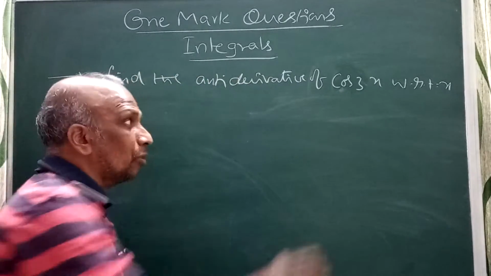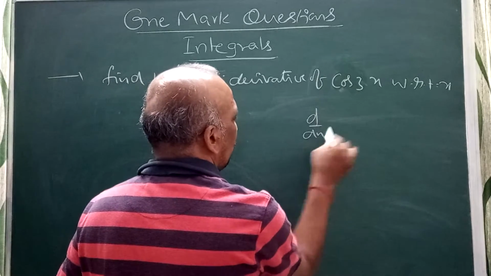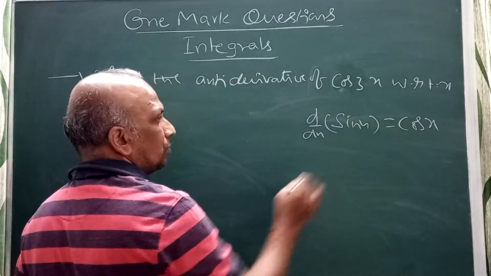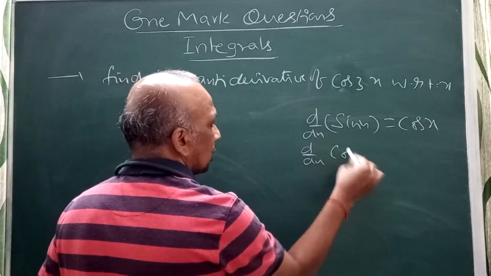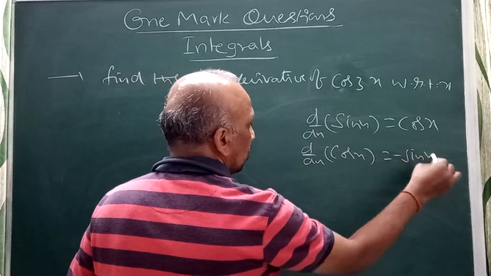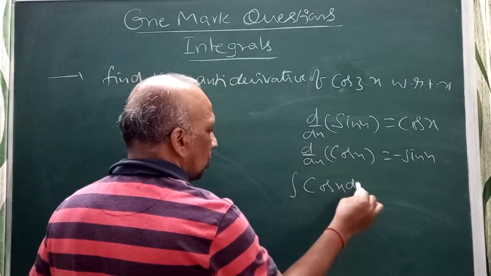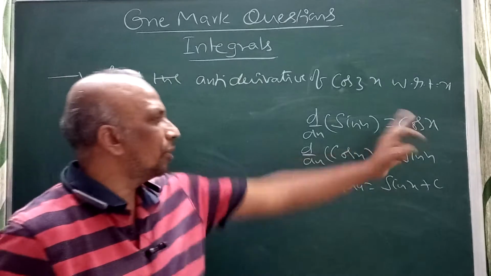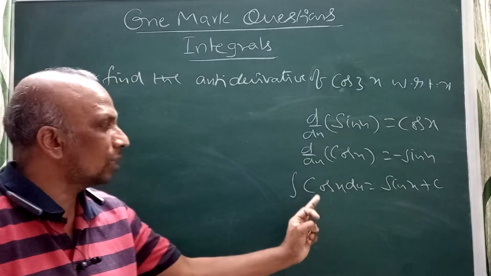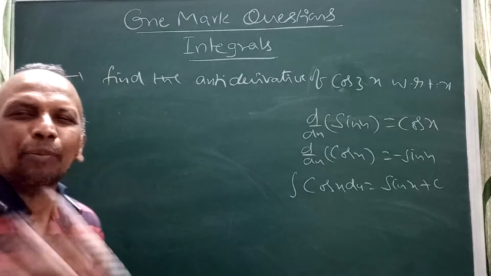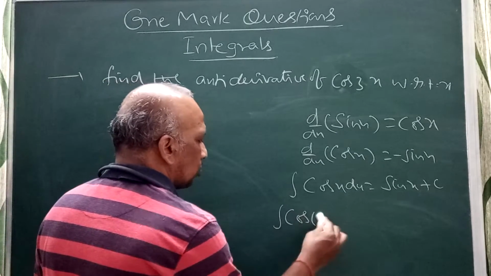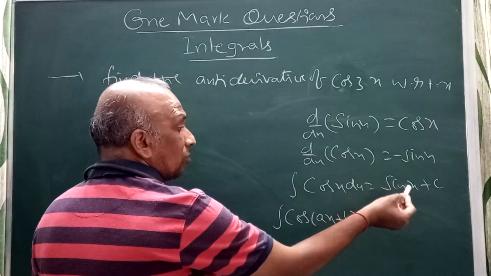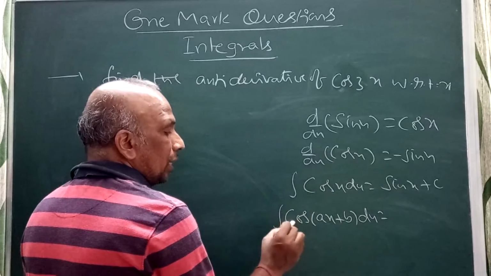When they're asking the antiderivative of cos 3x with respect to dx: d by dx of sin x is cos x, right? The derivative of cos x is minus sin x. But the integral of cos x dx gives sin x plus c, because it is quite the opposite. The derivative of sin x is cos x, so the integral of cos x dx is sin x plus c. At the same time, remember the integral of cos(ax plus b) dx. Because the derivative of sin is cos, always remember the integral of cos is positive.